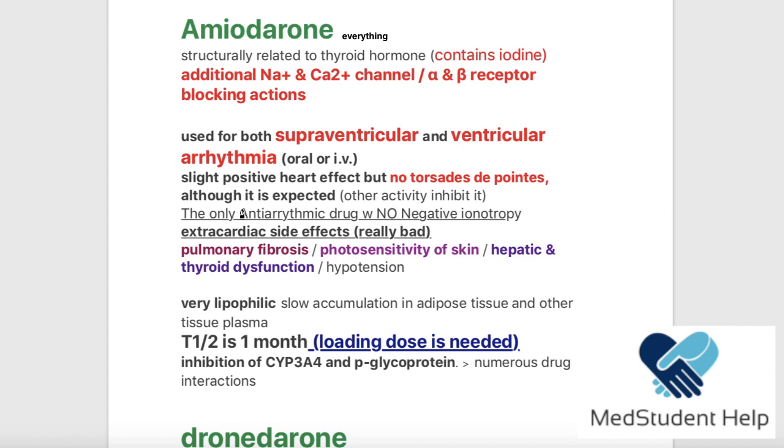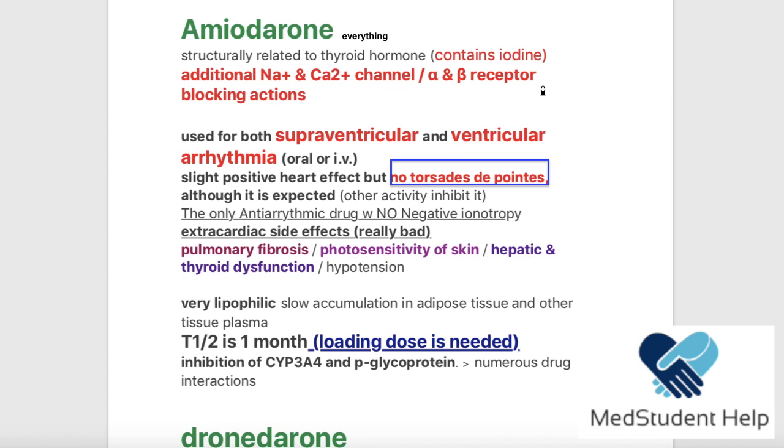Okay? Now, it has a slight positive inotropic effect, but no torsade de pointes. This is another advantage of amiodarone, that there is no risk of torsade de pointes, even though it is blocking the potassium channel and prolonging the repolarization.